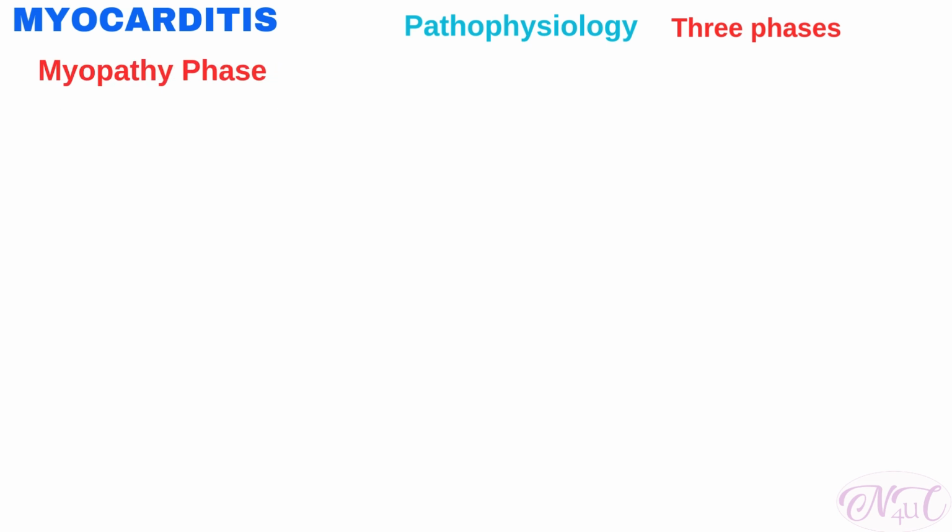Next stage is myopathy phase. In most cases of acute myocarditis, the immune response is properly modulated and adaptive, with the eventual elimination of viral replication when present, allowing the myocardium to heal without sequelae. However, in some cases, the infection is not well controlled and the inflammation persists.